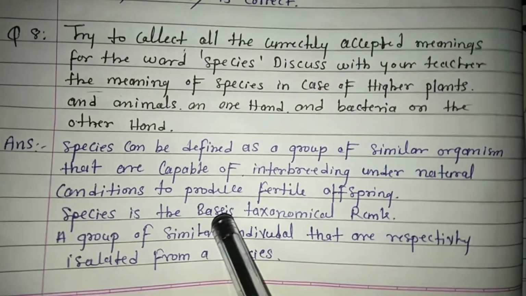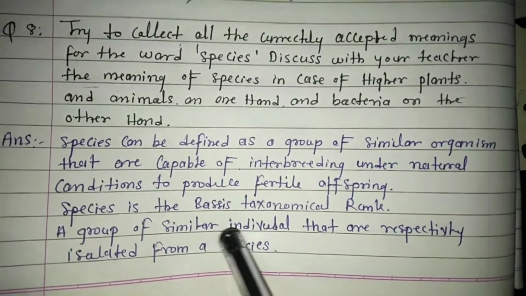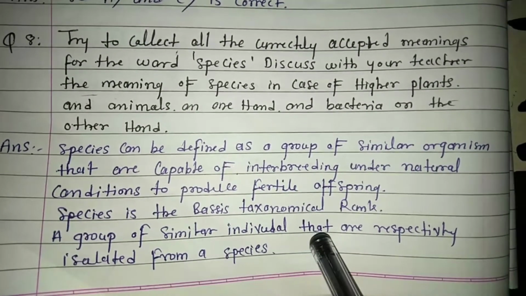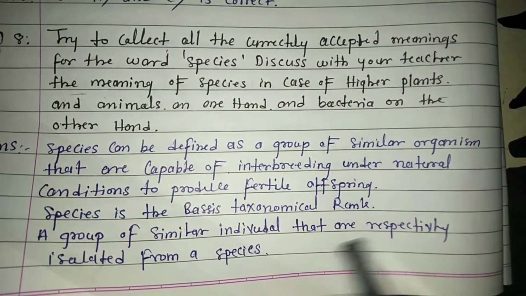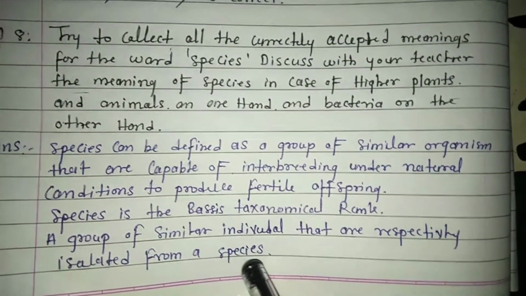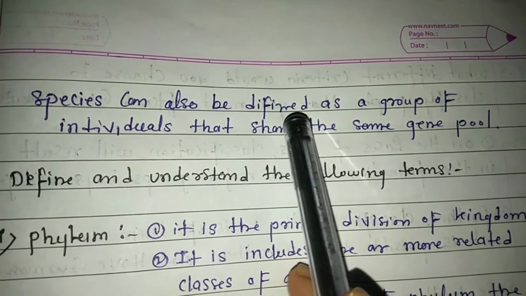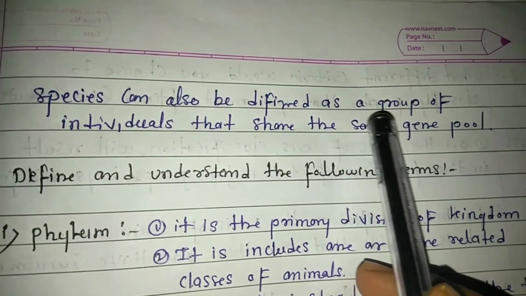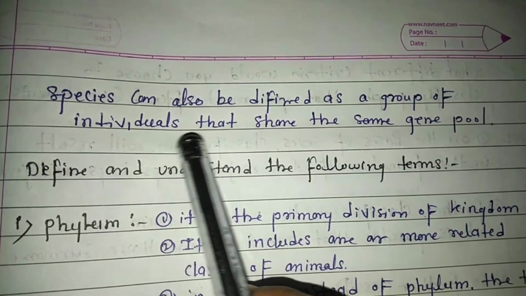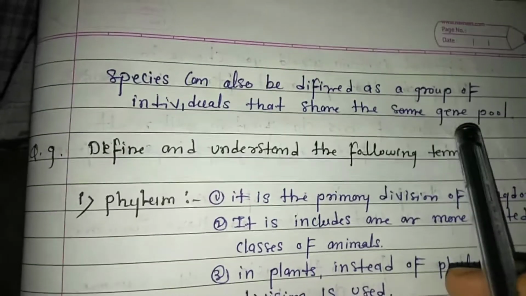Species is the basic taxonomical rank, a group of similar individuals that are reproductively isolated from other species. Species can also be defined as a group of individuals that share the same gene pool.